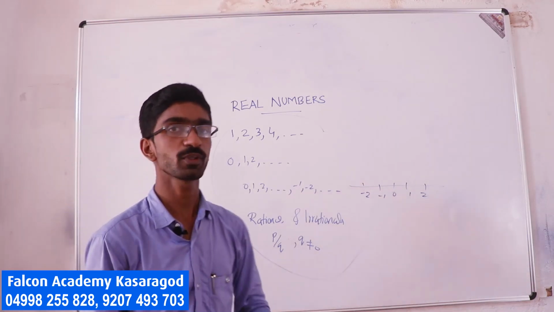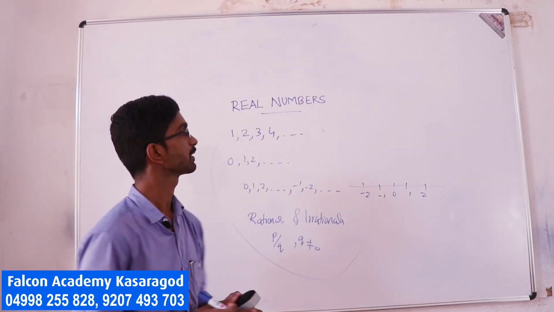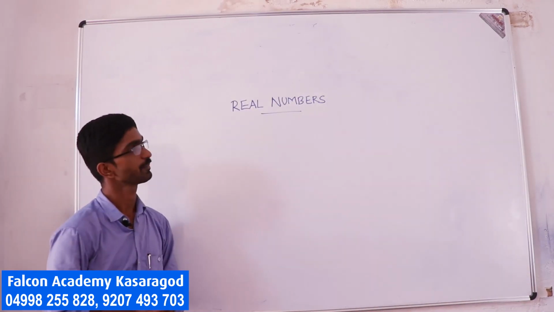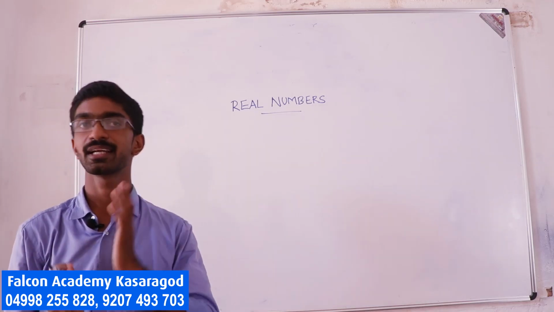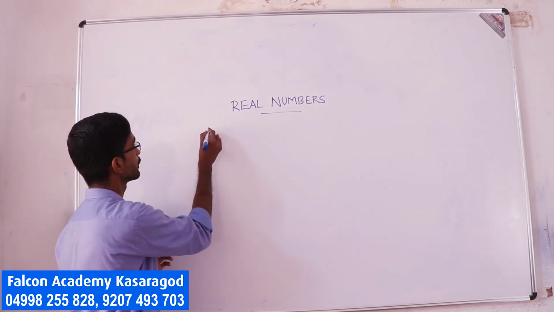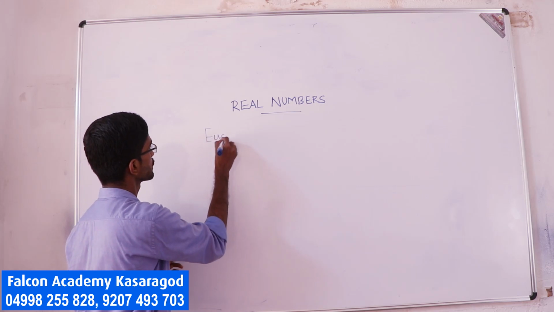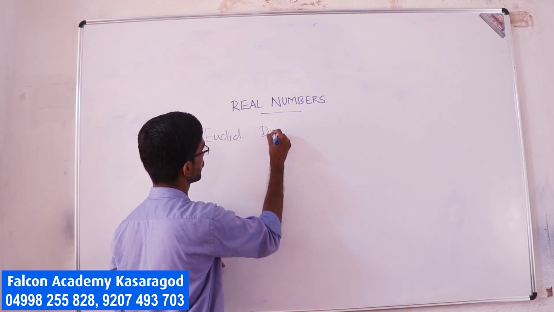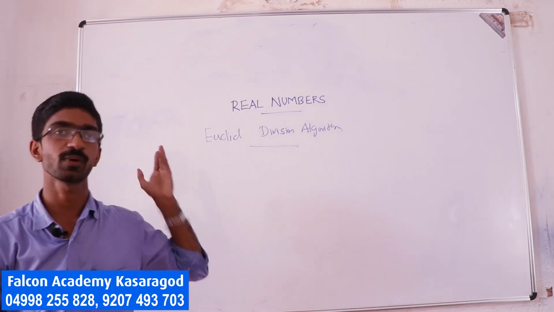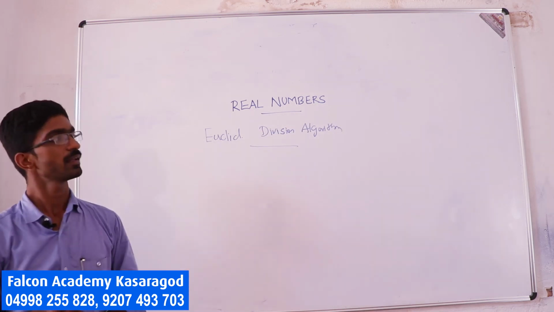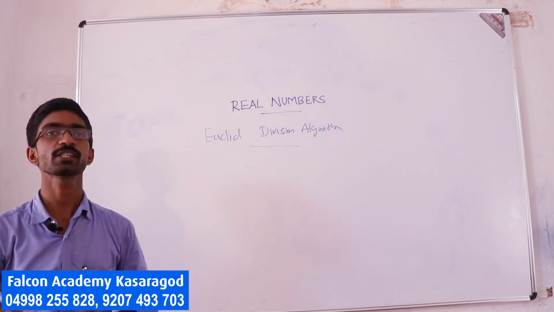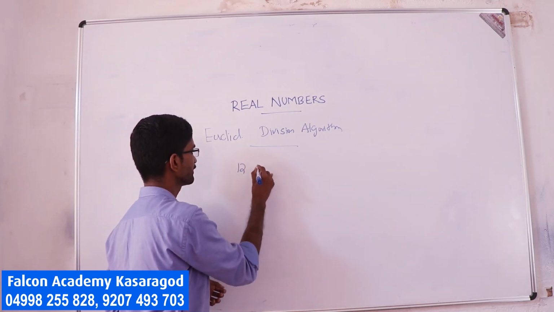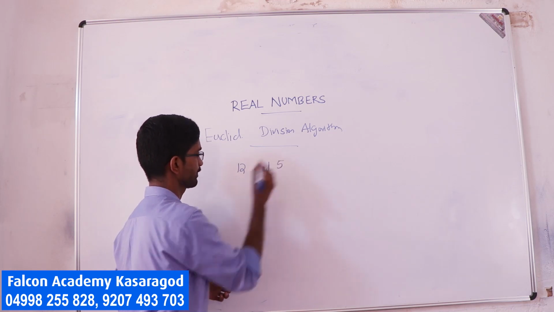Now we move to the first section, that is Euclid's division algorithm. Here we need all those numbers we discussed. Before that, suppose we are given two numbers, maybe 12 and 5, any two numbers.